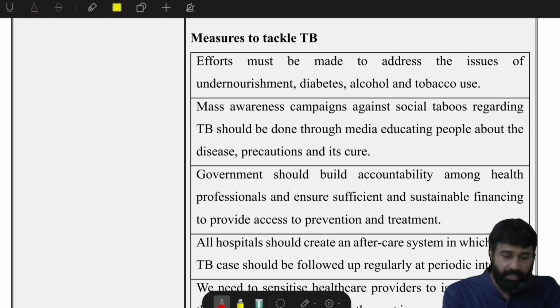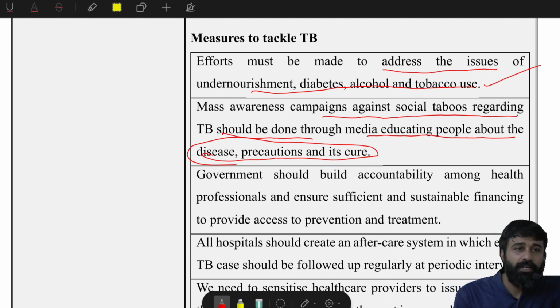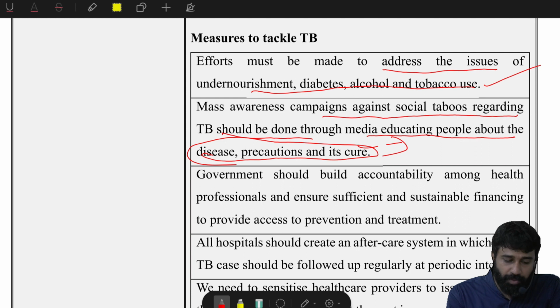Efforts must be made to address the issue of undernourishment, diabetes, alcohol, tobacco use. And next, mass awareness campaigns against social taboos regarding TB should be done through media, educating people about the disease, precautions and also its cure. This is a general statement, but not a specific solution here.